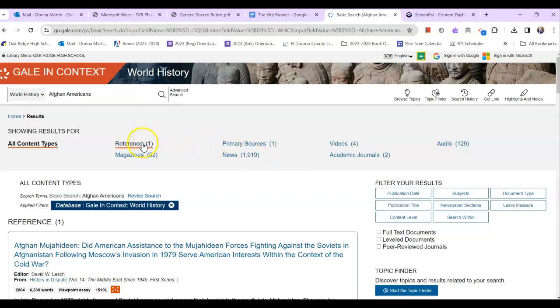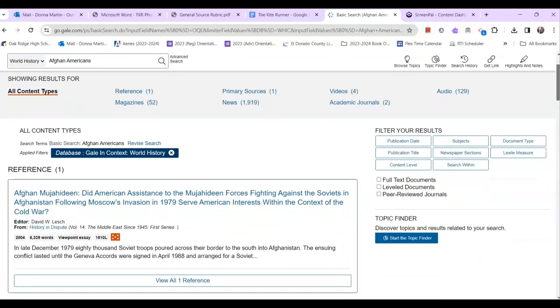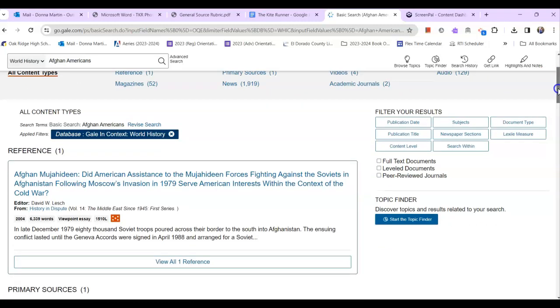I always like to have students start with reference. This reference one, though, looks like it's discussing history rather than the current situation with Afghan Americans that I'm looking for. So it's trial and error, and I'm not going to use that. The next best option would probably be these magazine and news sources. Sometimes there'll be a link for images, so definitely check that out to get some images for this project.